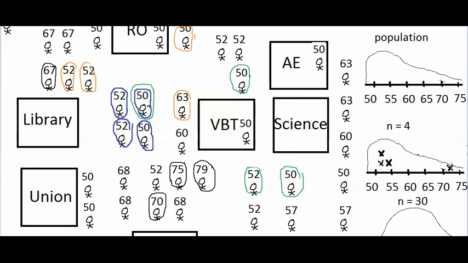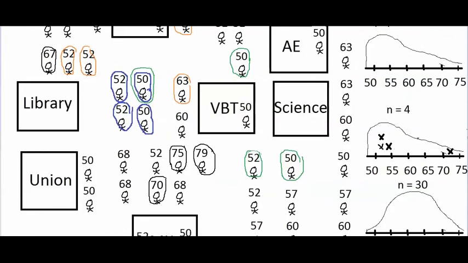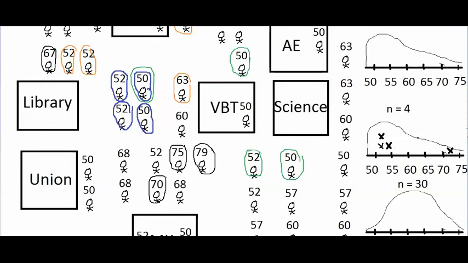But that's actually only true with a small sample size, like a sample size of 4. What if I took a big sample from the population, such as a sample of 30? I'll clear off this right here.